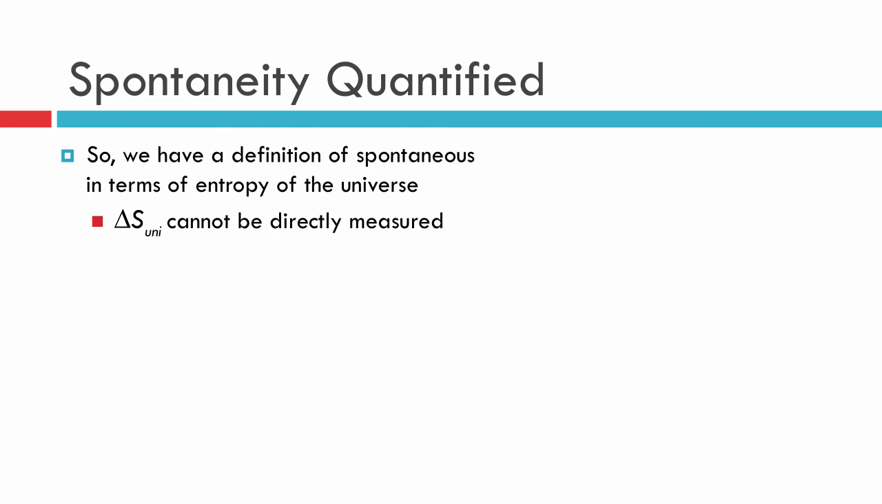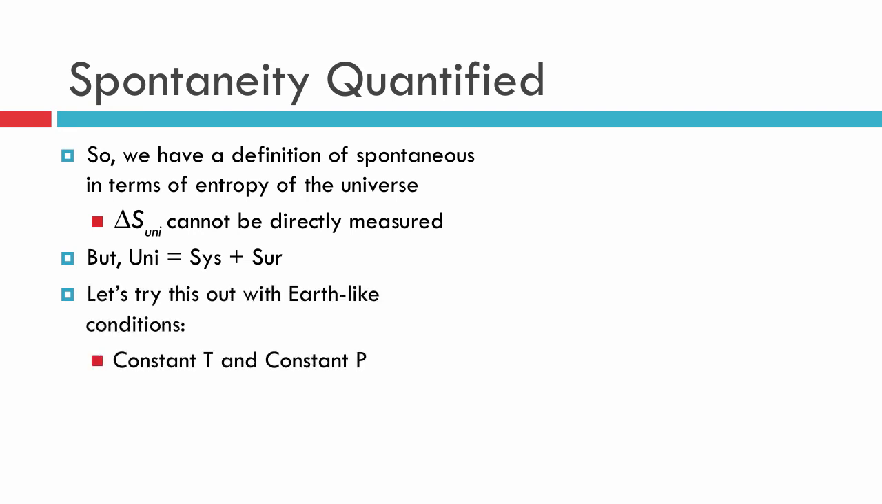So let's remember that we have all these definitions about entropy of the universe, but we can't directly measure it. This is a problem. The universe is very, very large. Any device that could measure the entropy of the entire universe would have to be pretty big too. So we do know that the universe is equal to the system plus its surroundings, so maybe we can use that to our advantage. Here's how we're going to do it.